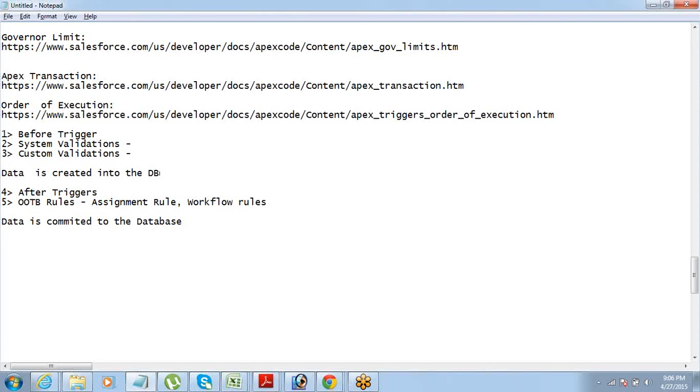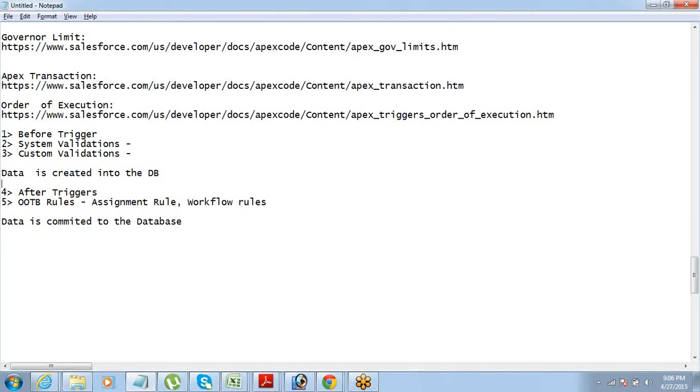It is created temporarily. In the previous example, I told you that an account gets created and after that it's rolled back. So this is the stage where the data is created but not committed. It's like a temporary create.